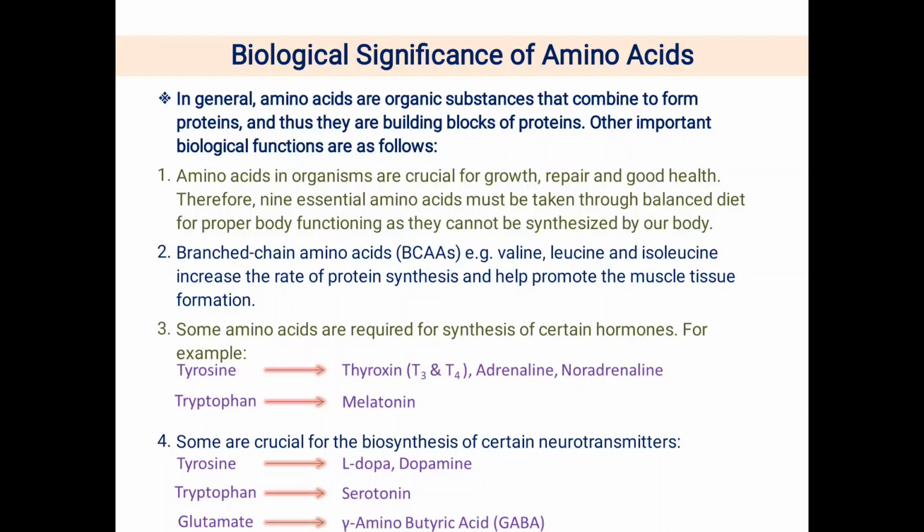Tyrosine is important for the synthesis of thyroxine, including T3 and T4, and adrenaline and noradrenaline. On the other hand, tryptophan is important for the synthesis of melatonin. They are also important for the biosynthesis of certain neurotransmitters in our nervous system: tyrosine for the synthesis of L-dopa and dopamine, tryptophan for the synthesis of serotonin, and glutamate or glutamic acid for the synthesis of gamma aminobutyric acid, in short GABA.